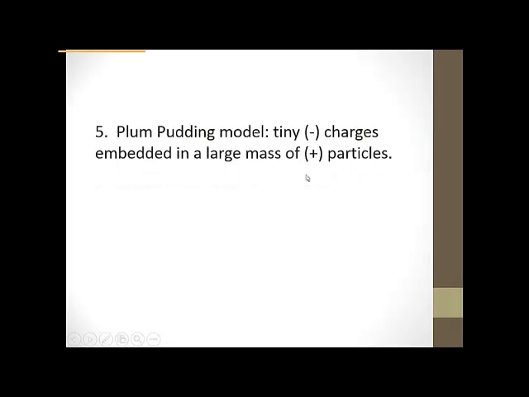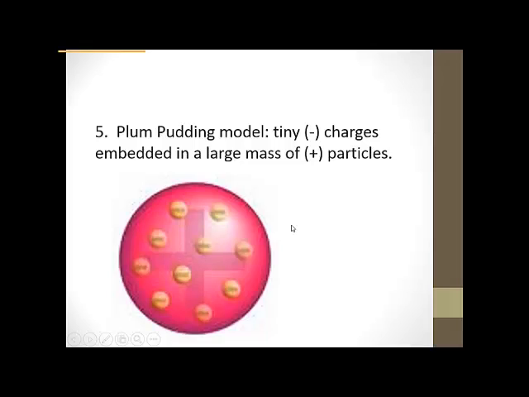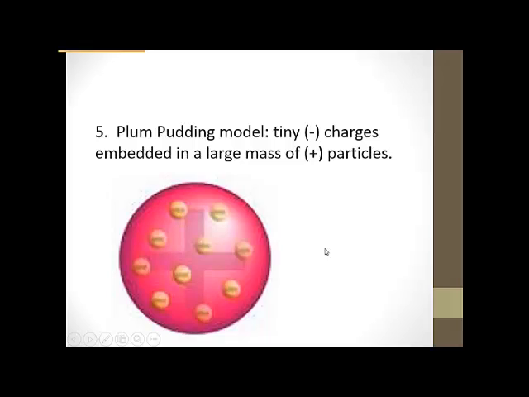Now, his model is nicknamed the plum pudding model. He was from Britain, and in plum pudding, they have this pudding here that he considered to be all positive mass. He did not come up with protons. So he just said everything that these negative electrons are sitting in is positive material, and there are tiny little negative electrons that are just scattered throughout our positive mass. And so that's our plum pudding model.